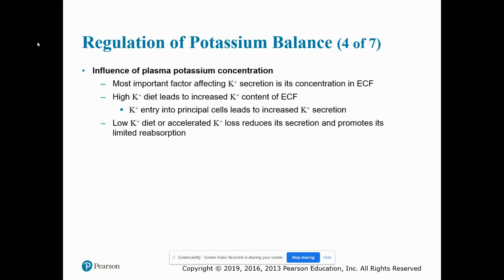A diet that's high in potassium will increase potassium content in extracellular fluid, and potassium entry into the principal cells will lead to increased potassium secretion. So if the person consumes a lot of potassium, then potassium will be secreted. A diet that's low in potassium or accelerated potassium loss will reduce its secretion and promote its limited reabsorption. Remember, it is limited.